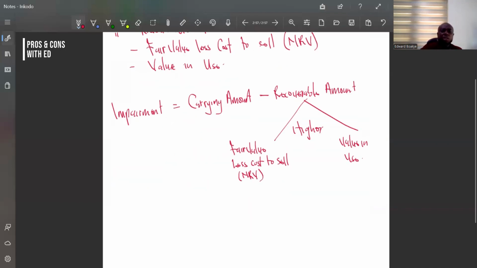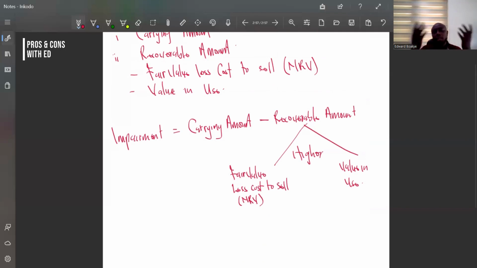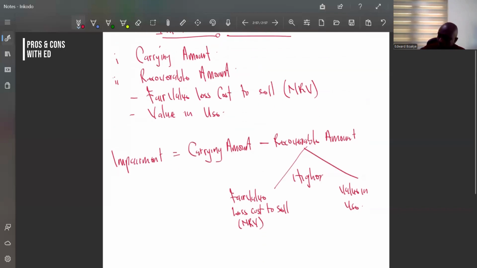But before we even go to the scenario, here we are talking about a single asset. IAS 36 also talks about a cash generating unit. So what do we mean by a cash generating unit?